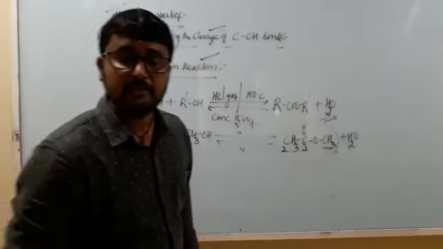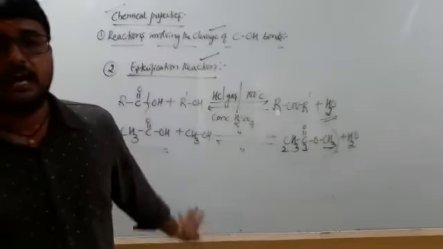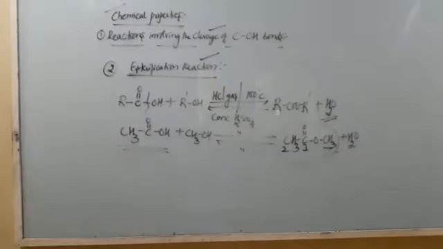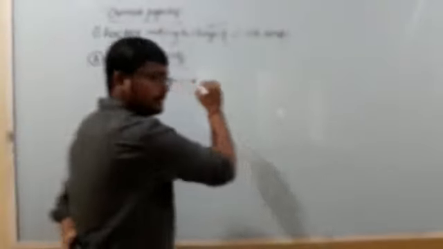The third important reaction is the reaction of carboxylic acid with ammonia. Let us discuss that reaction. When carboxylic acid is made to react with ammonia, we are going to get an ammonium salt of carboxylic acid.